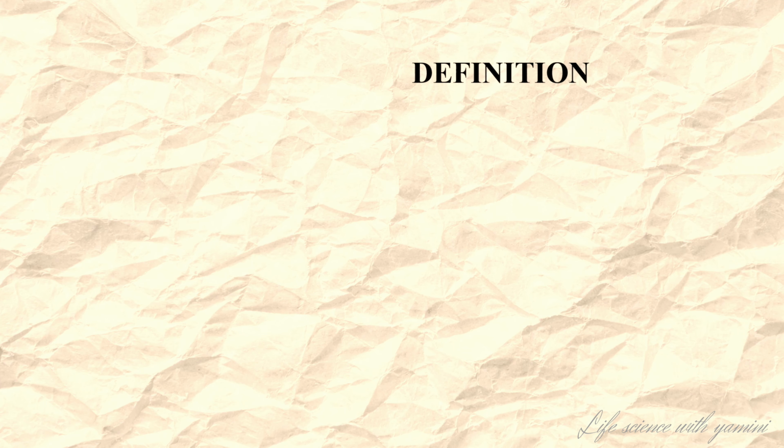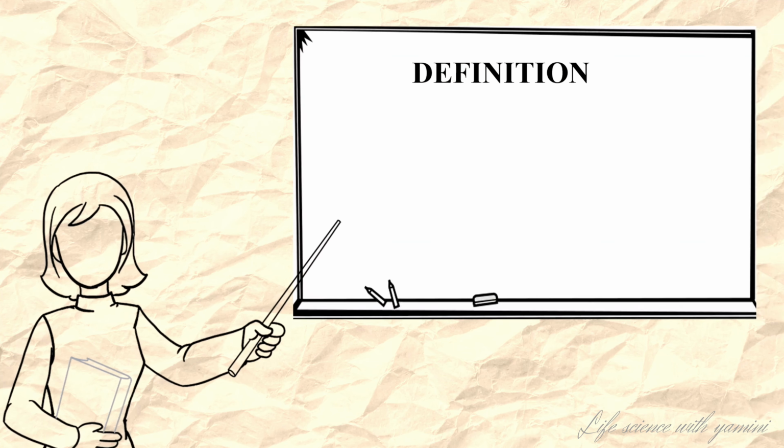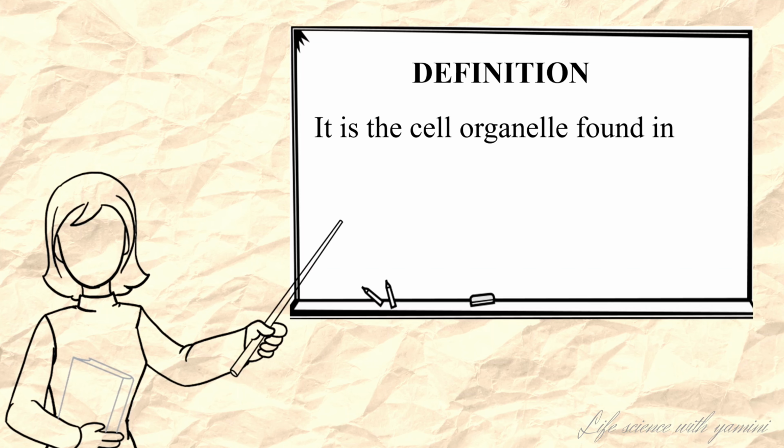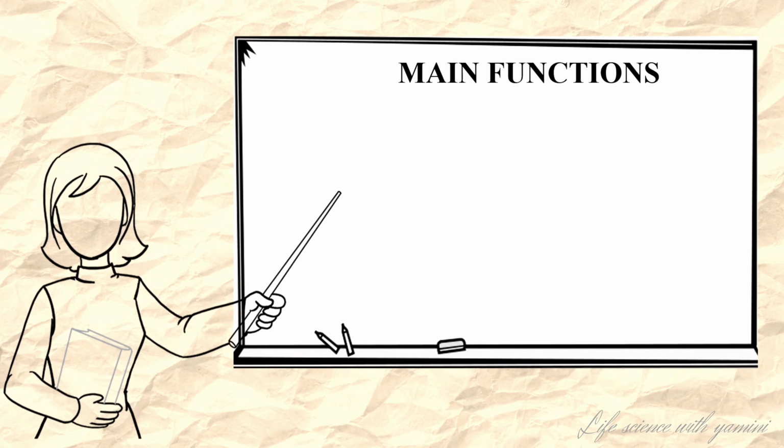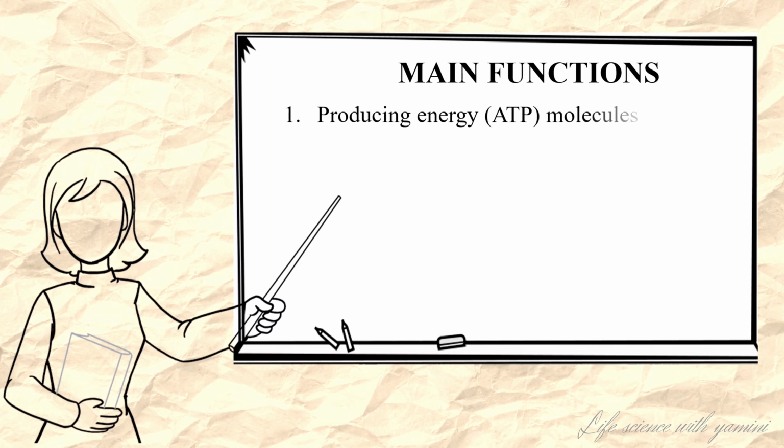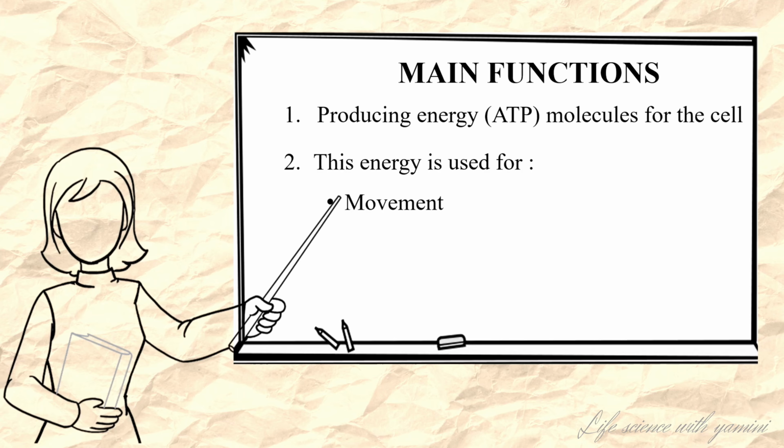Definition of mitochondria. It is a cell organelle found in plant and animal cells but not found in prokaryotic cells, which means bacterial cells. It is called the powerhouse of the cell. The main function of mitochondria is to produce energy by liberating ATP molecules for the cell. This energy is used for movement, growth, repair, all cell activities.